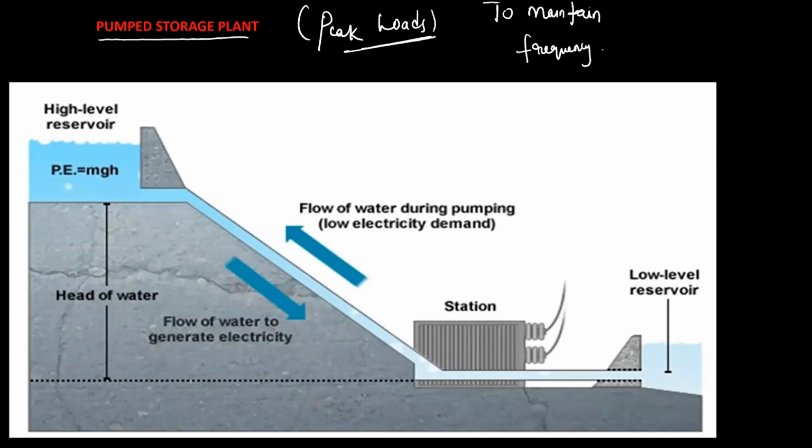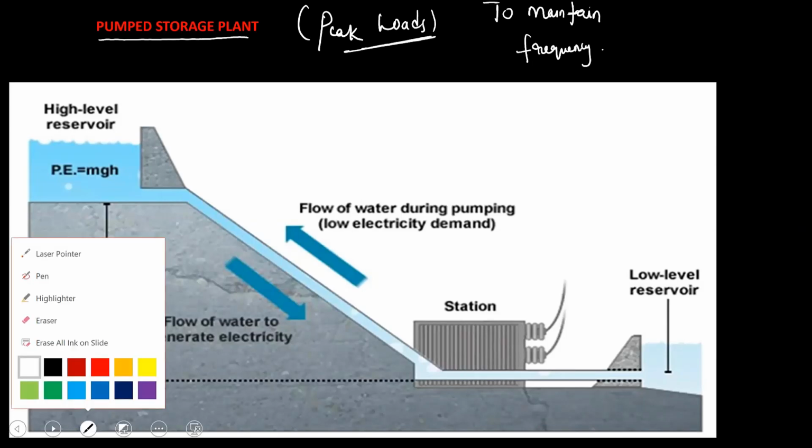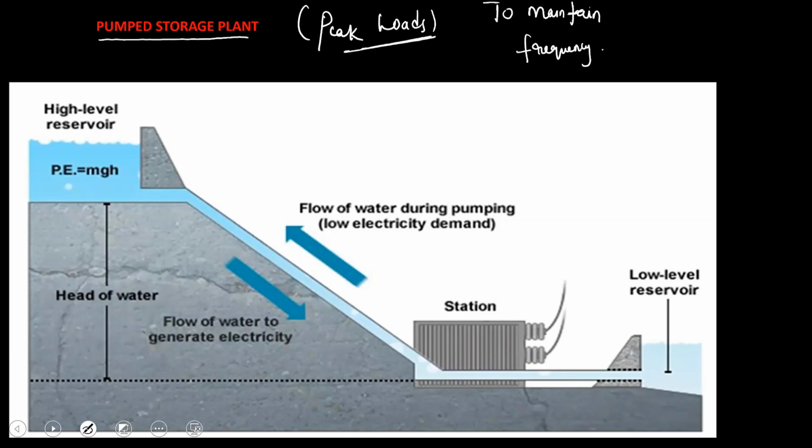Peak load generating stations are those generators that can be started very quickly. The best feature is the quick starting. Ideally for small capacities, you can prefer the diesel generators or gas generators. If you press one button, they will immediately start. For higher capacities, what we use is the pumped storage plant.